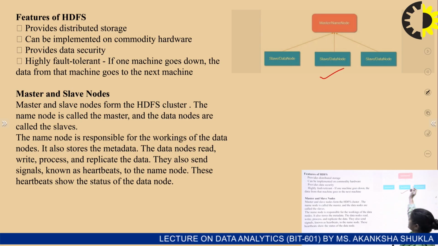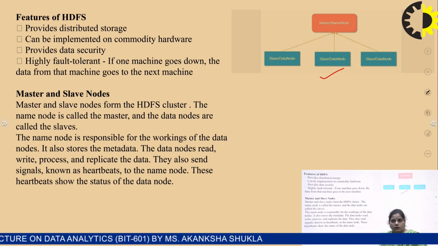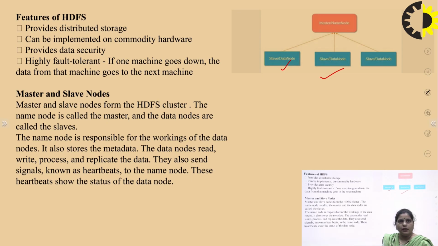Here in the diagram, we can see there is one name node. The name node is also known as the master node, and the data node is also known as the slave node. There will be only one name node, and it can have multiple data or slave nodes. So what are the functionalities of the master and slave nodes, which are similar to the name and data nodes? These nodes basically form the HDFS cluster. The name node is called the master node, and the data nodes are called the slaves.